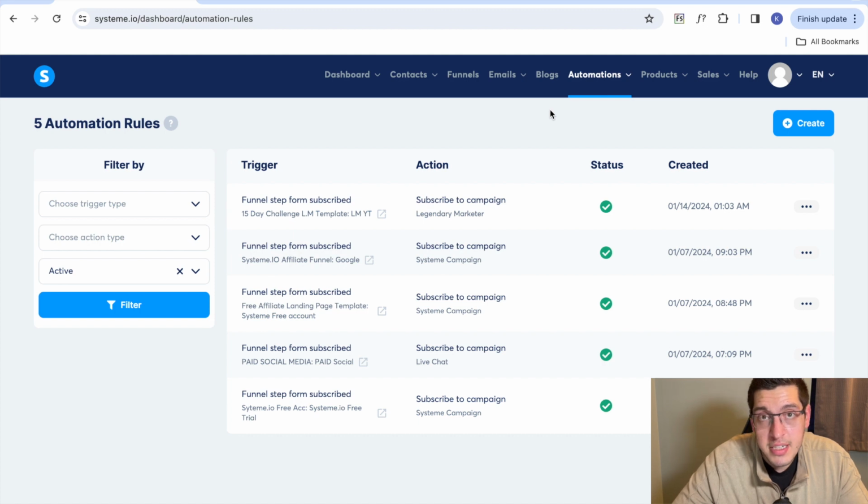Now we're on the automations tab, and what automations is, you can set things up so that when people do add their email into your input box and you're trying to collect that lead, you can add a workflow or an automation that'll automatically send an email to that person after a certain amount of minutes, a certain amount of days. Basically, that email sequence that you created in the emails tab, you would add that as an automation once they've opted into that email.